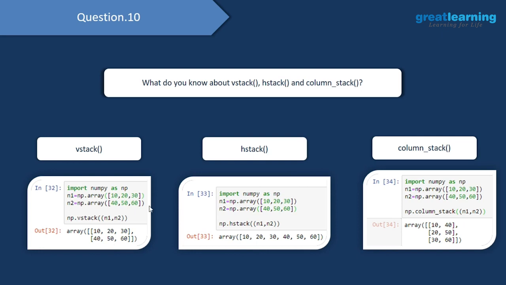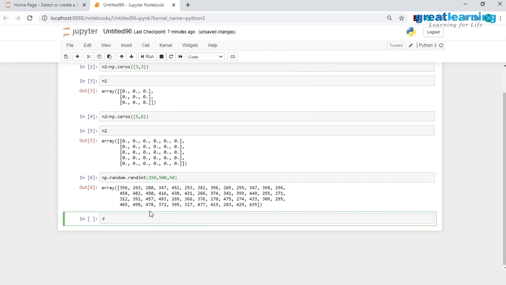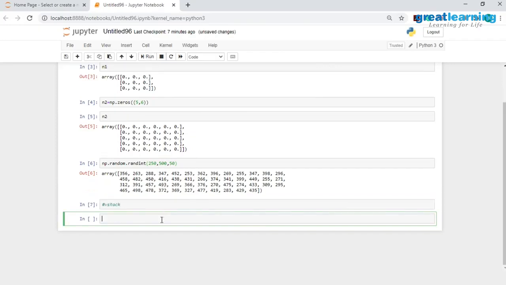Let me go ahead and start off with vstack first. So I'll give a comment over here. I'll write down vstack. I'll create two NumPy arrays. I'll have n1 = np.array, and inside this I'll have 1, 2 and 3.